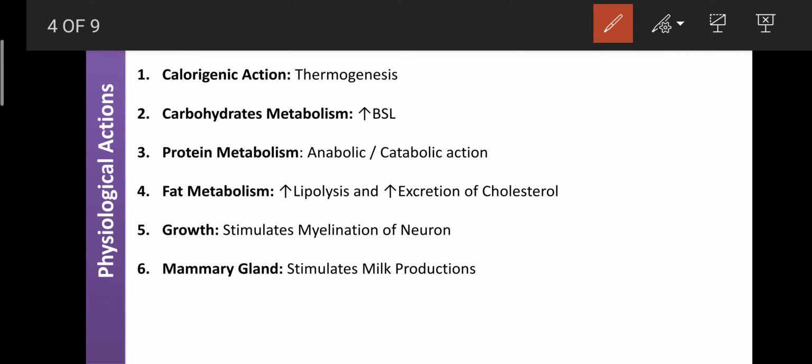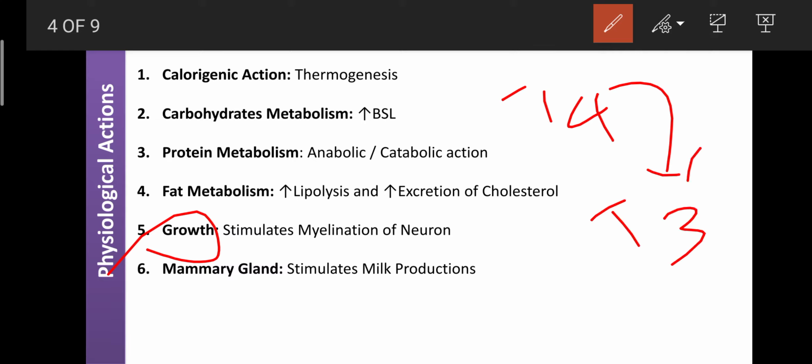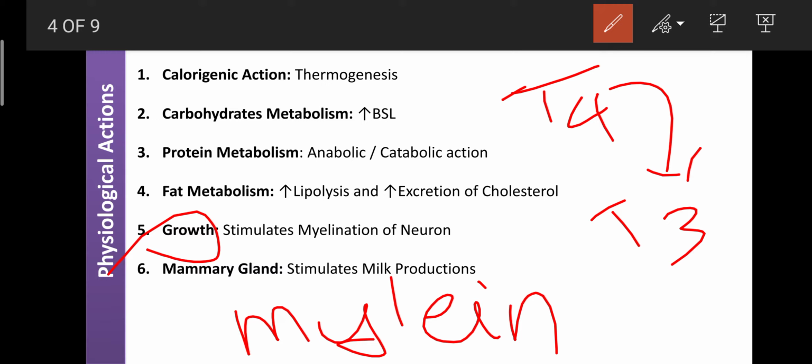Next, it also regulates growth. Especially T4 and T3 are involved in the development of the brain. In certain books it is mentioned that T3 does not cross the blood-brain barrier, but still the thyroid hormones are involved in the development of the brain by enhancing the formation of one protein, known as myelin. This myelin is present around the axon. This is the axon, this is the nucleus, and this is the end part. Around the axon one layer is present, made up of one protein, known as myelin.